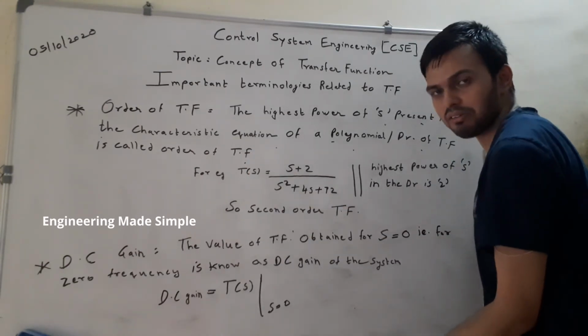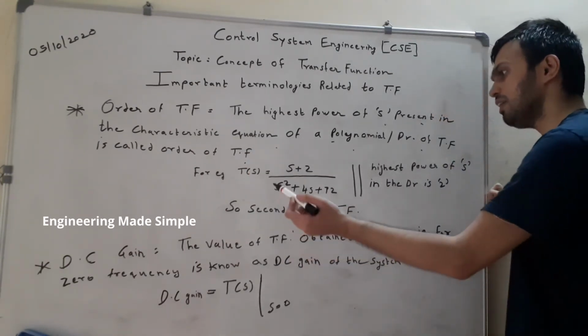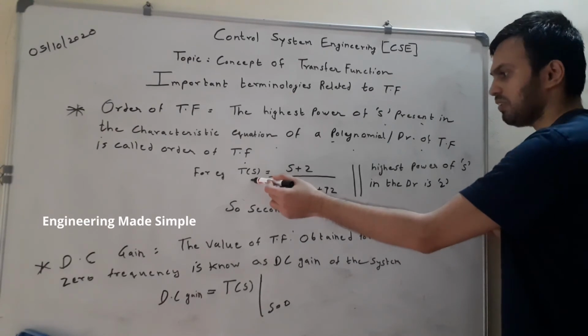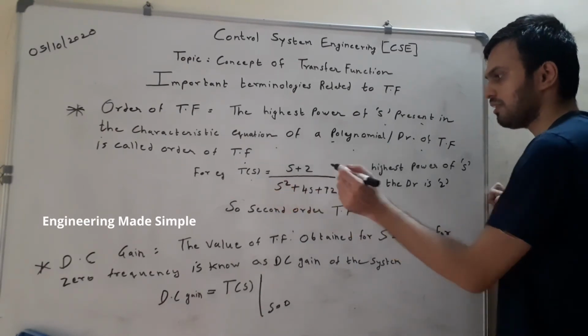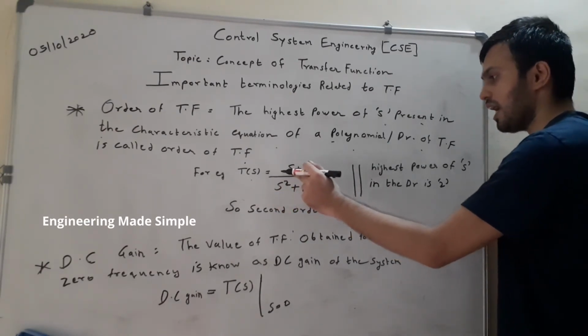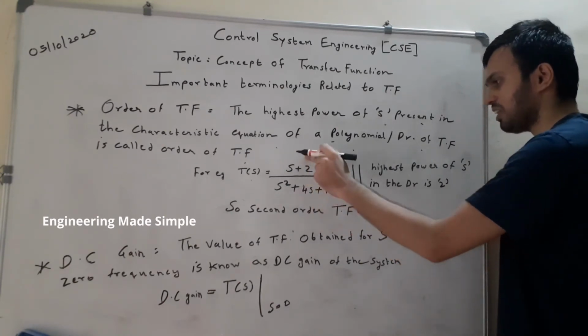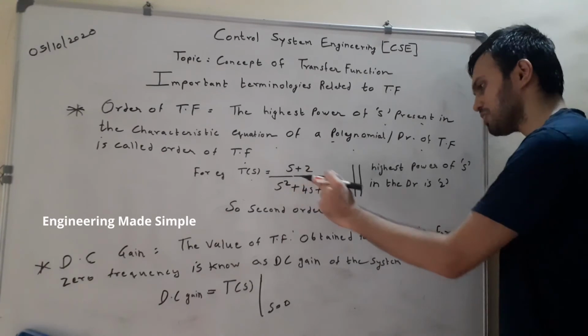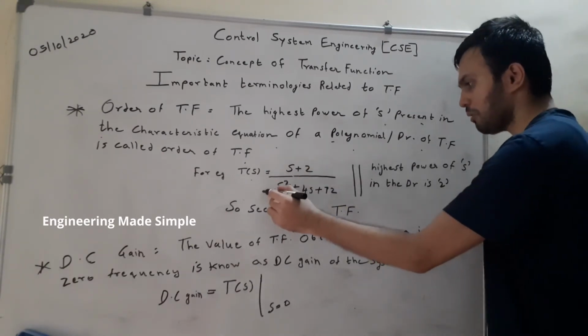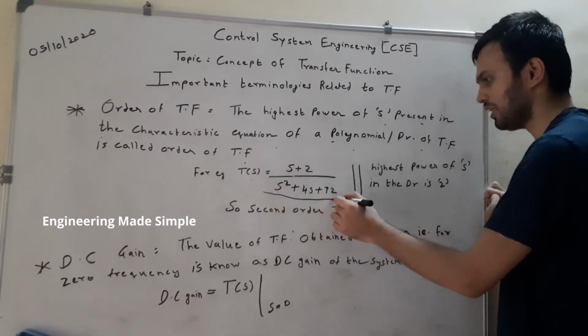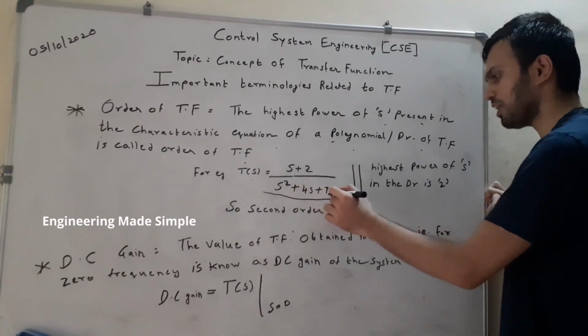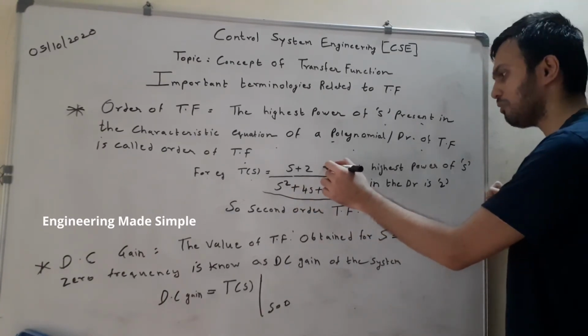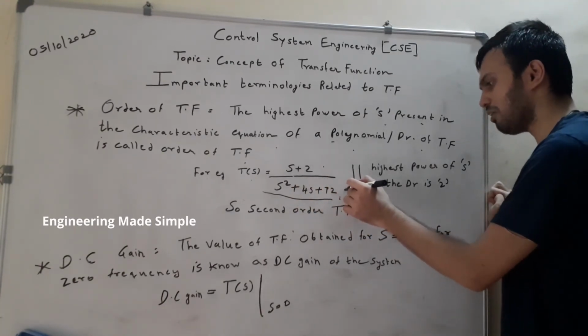Now in order to understand this, let us take an example. For example, we have a transfer function denoted by T(s), given as a ratio of two polynomials. The numerator polynomial of the transfer function is s plus 2, and the denominator polynomial, which is our characteristic equation, is s square plus 4s plus 12. This is the numerator polynomial and the denominator polynomial.